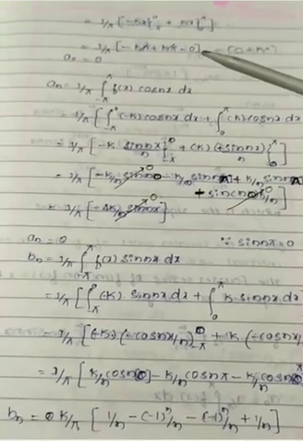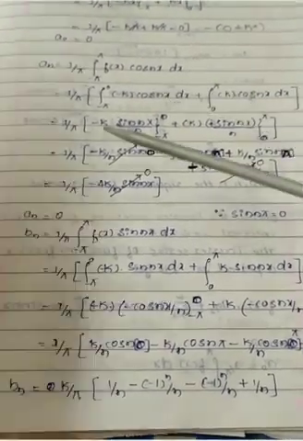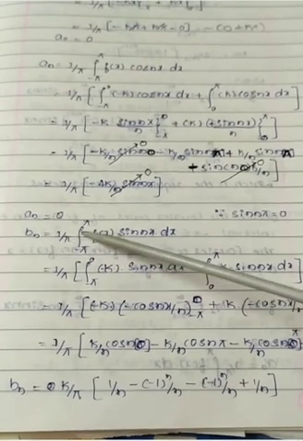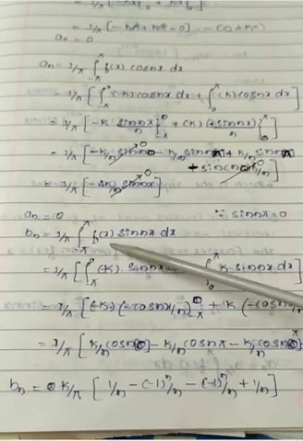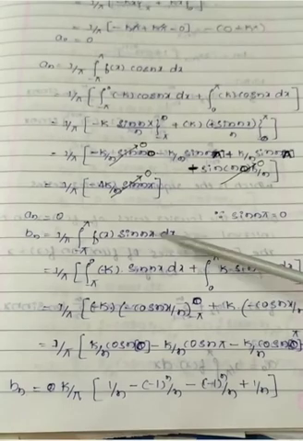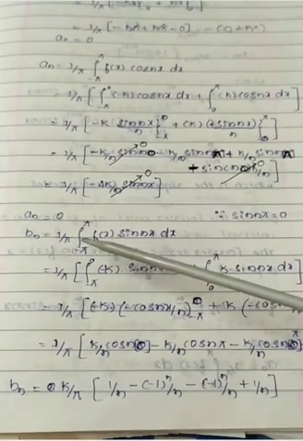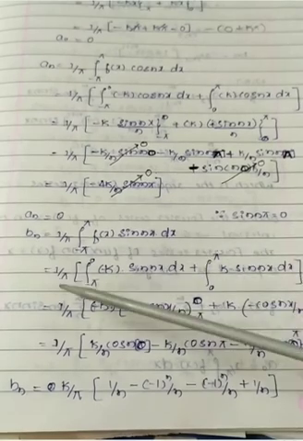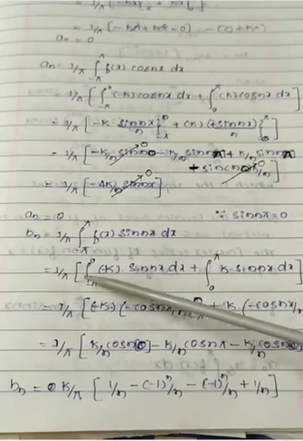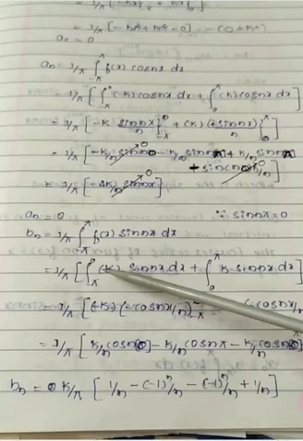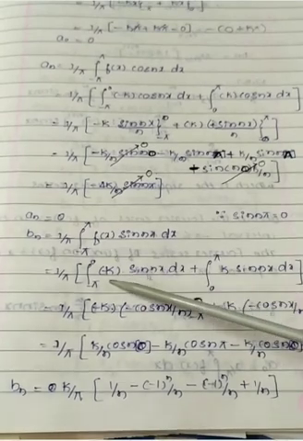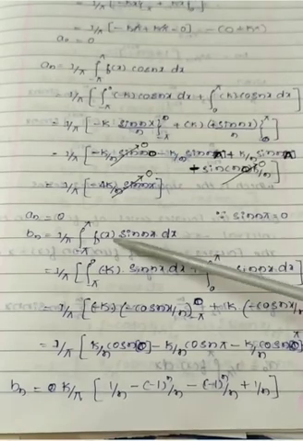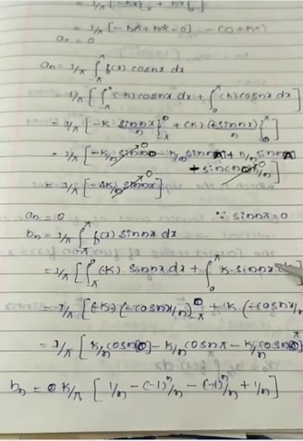Then what about the bn value? Here we have a standard formula. bn is equal to 1 by pi integration from minus pi to pi of f of x into sin nx into dx. Once again, the integration can be split into minus pi to 0 and 0 to pi. So 1 by pi, integral from minus pi to 0, where the function is minus k, sin nx dx as it is, plus integral from 0 to pi, where the function is k, sin nx dx.